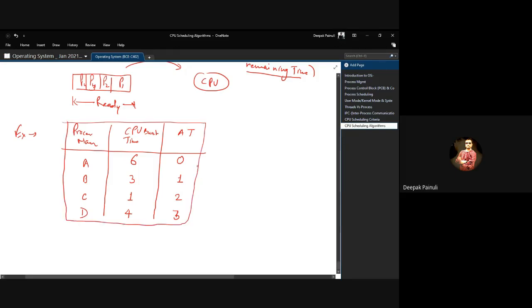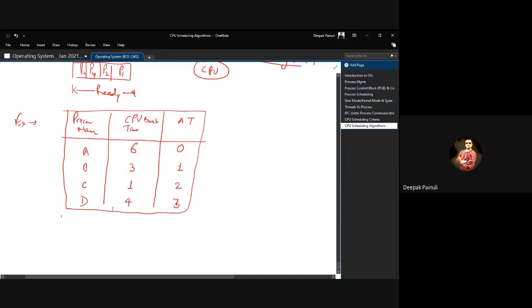So now, first we need to create a Gantt chart for that. Let us first create the time series as usual. At time t0, we have A in the system. At 1 second, B came into the system.